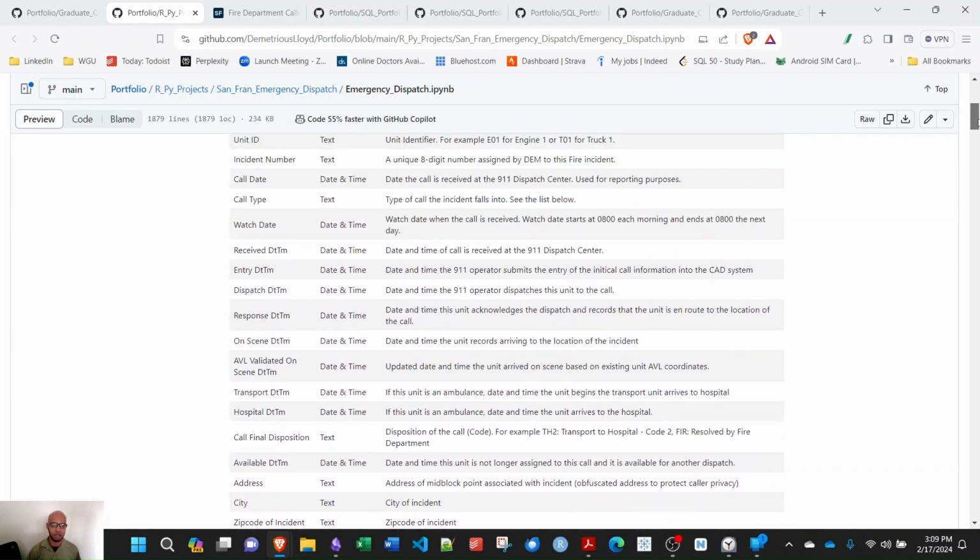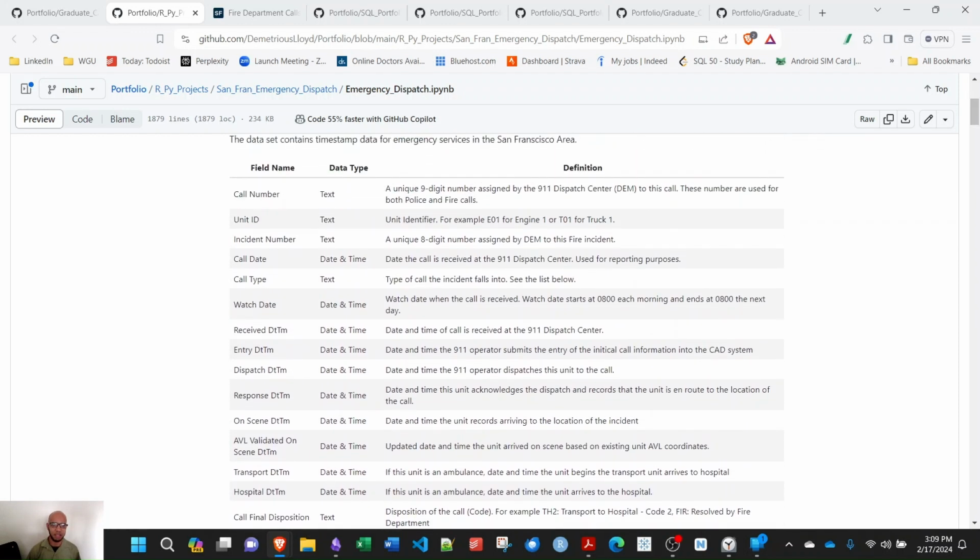What I'm going to be focused on today is receive date time, the date and time of all calls received by the 911 dispatch center, and the dispatch date time, so when they actually dispatch a unit to the call. There's other timestamps in here. Entry, when they submit it into their system, response, when they show up, when they're on the scene.